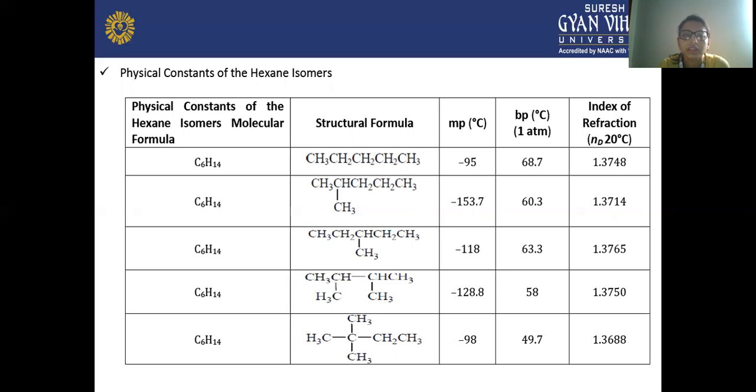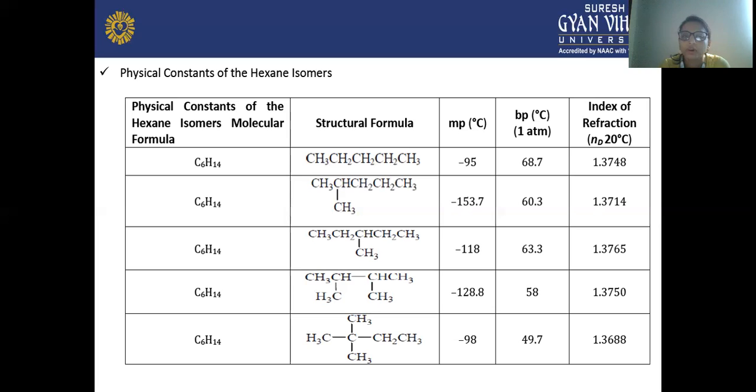The molecular formula is C6H14, and the first structural formula is a simple chain, with melting point -95, boiling point 68.7, and refractive index 1.3748. Secondly, in the second isomer of hexane, a branch is there. The CH3 is acting as a branch on the second carbon, with melting point -153.7, boiling point 60.3, and refractive index 1.3714.